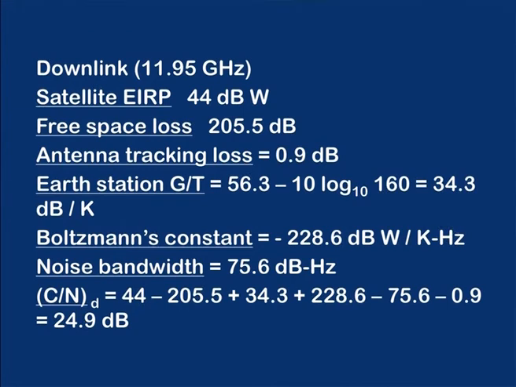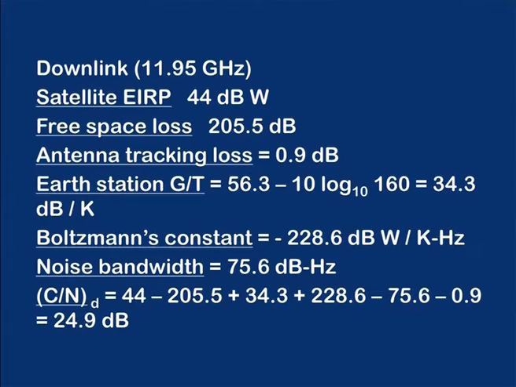These are the calculations for downlink at 11.95 gigahertz. Again, satellite EIRP is 44 dB watts, free space loss is 205.5 dB, antenna tracking loss is 0.9 dB, earth station G by T has been calculated to be 34.3 dB per Kelvin.